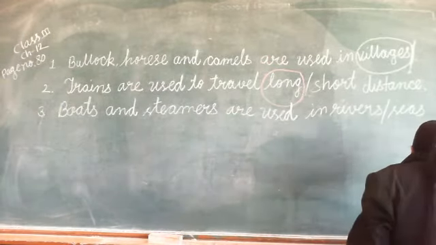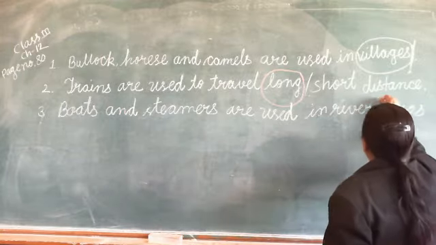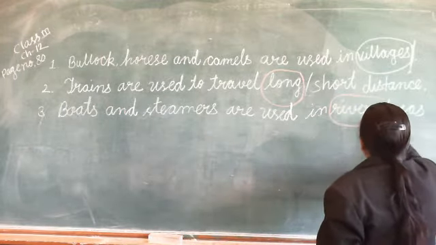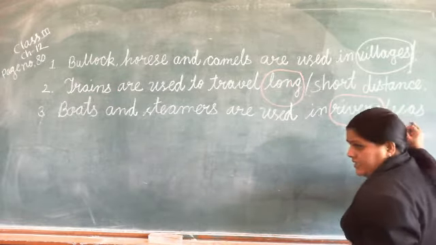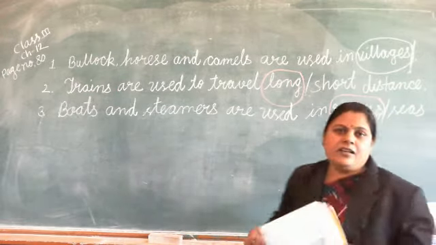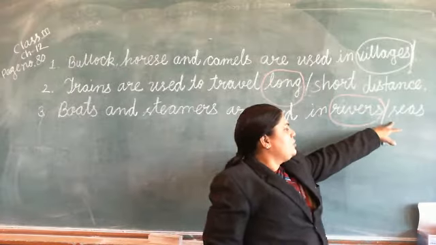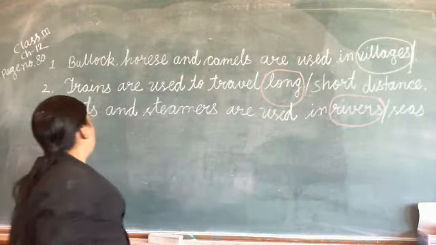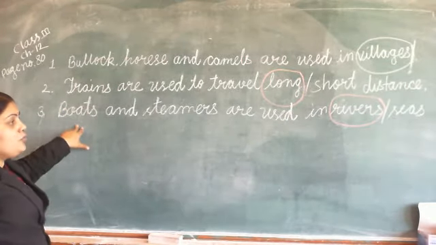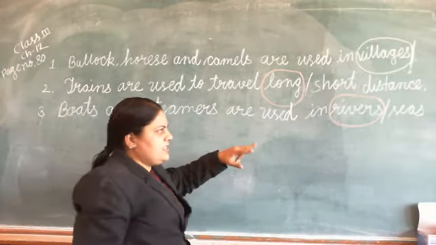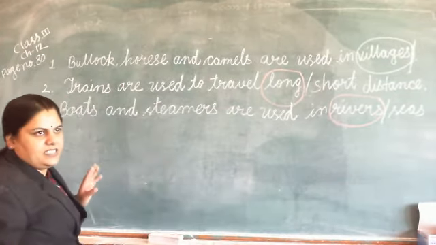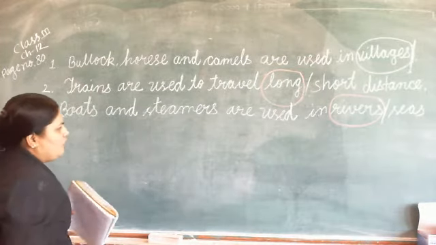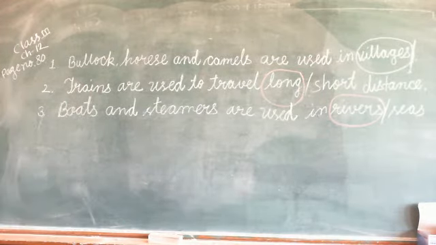Steamers we can use and boats we can use on rivers. But when we talk about sea, samudra, है ना? When we talk about sea, so sea में we cannot use boats. We can use boats in rivers, but we cannot use boats on seas. समुद्र में नाव बहुत लंबा survive नहीं कर सकती.